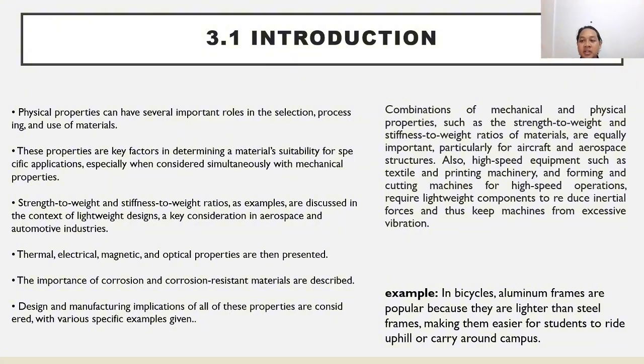Combinations of mechanical and physical properties, such as the strength-to-weight and stiffness-to-weight ratios of materials, are equally important, particularly for aircraft and aerospace structures.